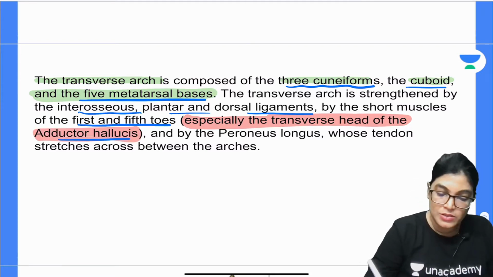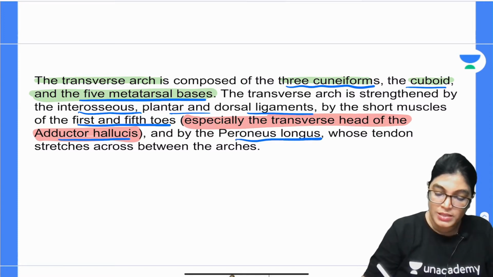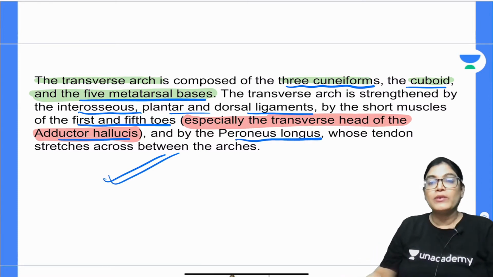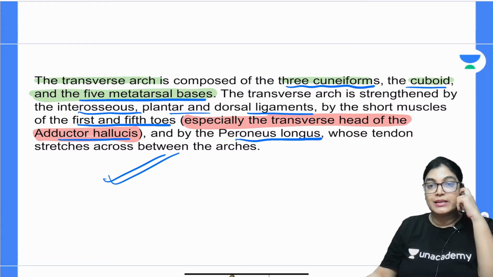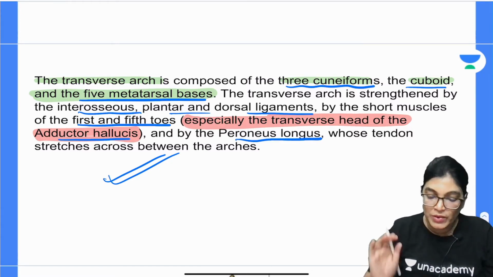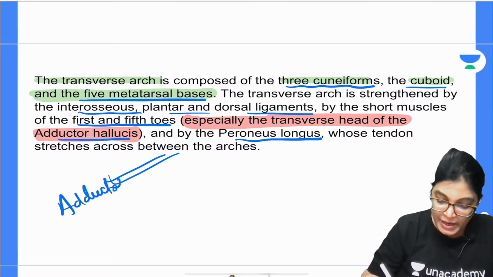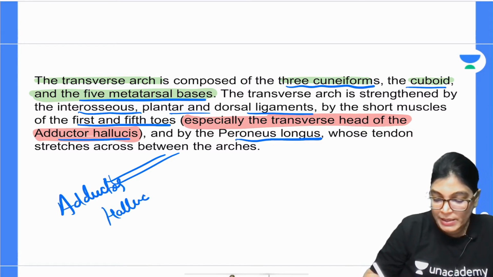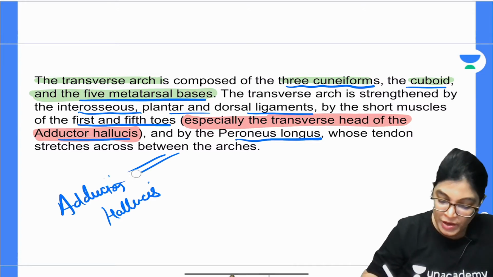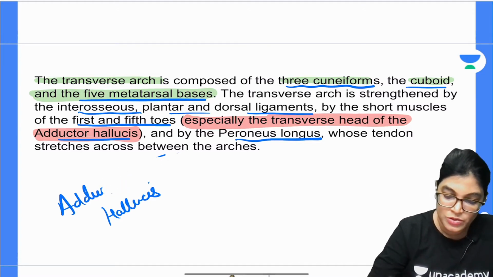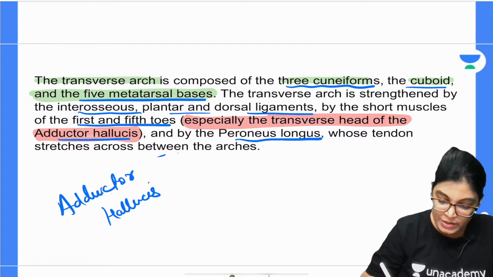Not only this, it is also getting support from peroneus longus muscle. The tendon of peroneus longus muscle is stretching across the arch, but we have to choose one. We will go with the adductor hallucis muscle, which is very important for the stability and the support. It is giving very important support to the transverse arch. So we have to pick one. We will go with the adductor hallucis muscle.